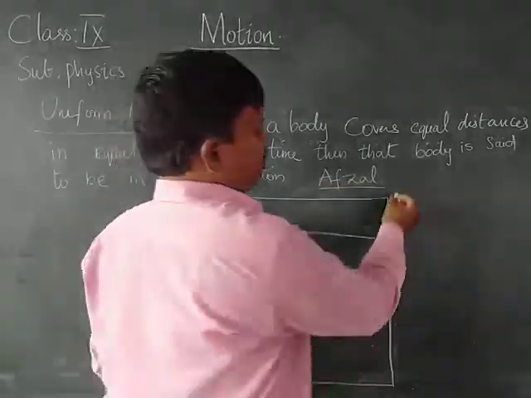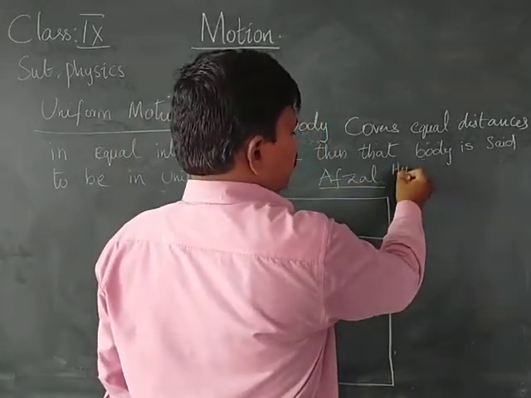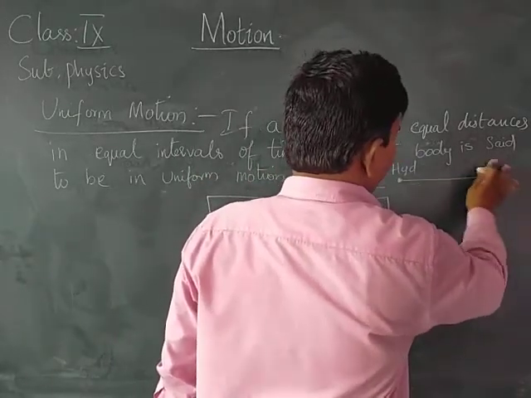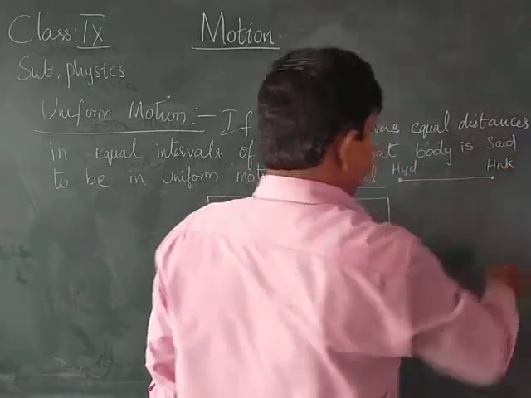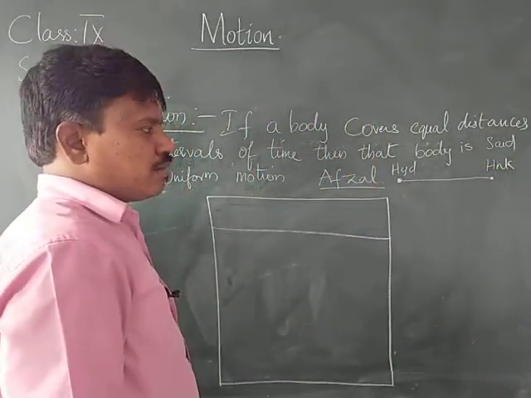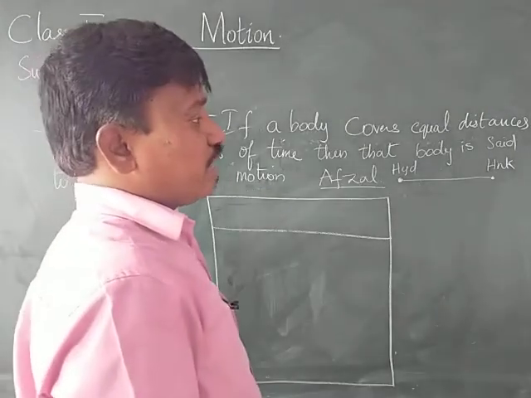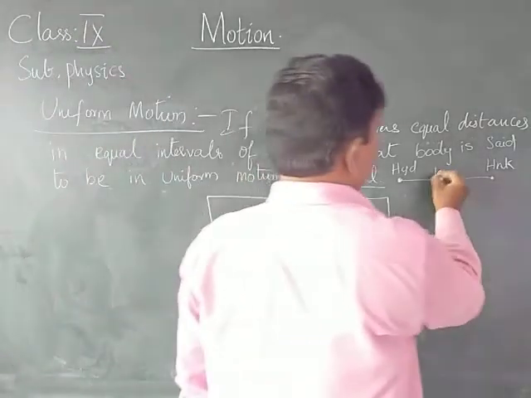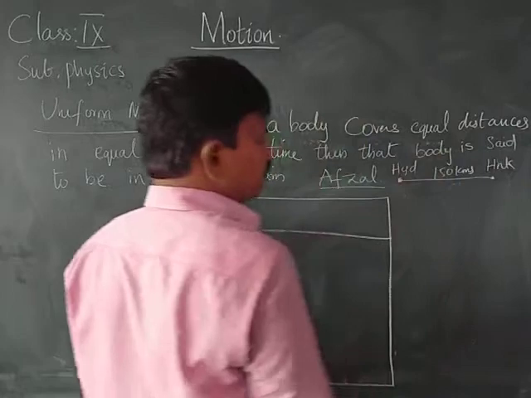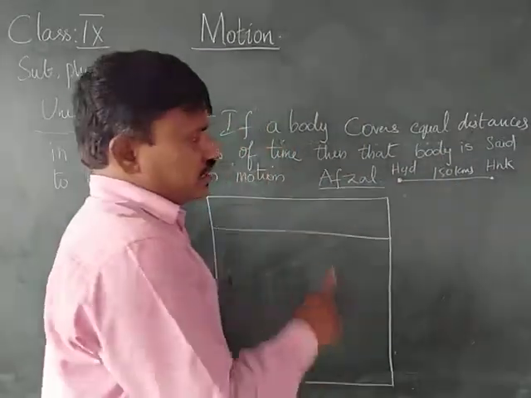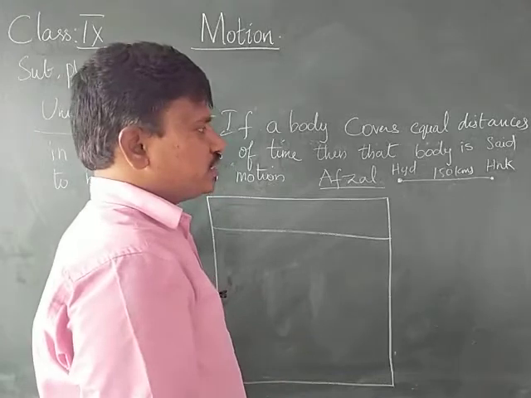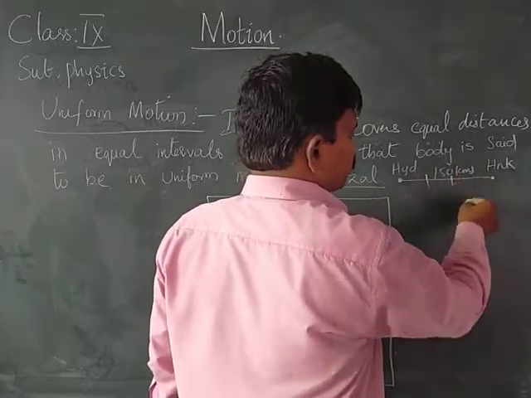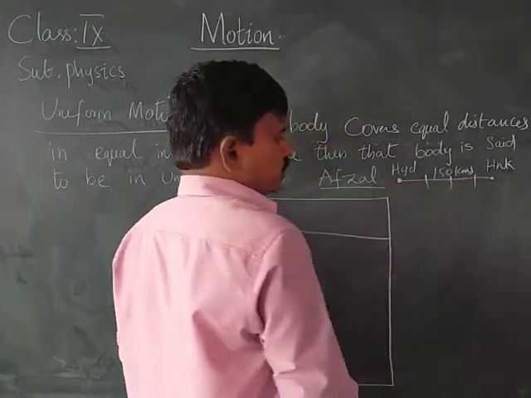Afzal is traveling from Hyderabad to Hanamkonda. The total distance, let it be 150 kilometers. During his journey, he is stopping at 4 different places.